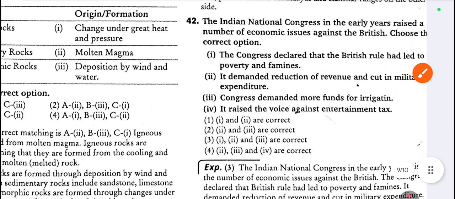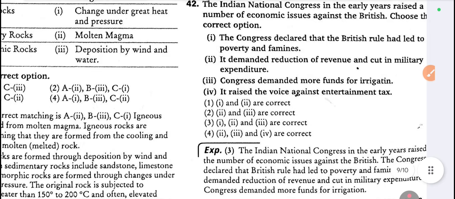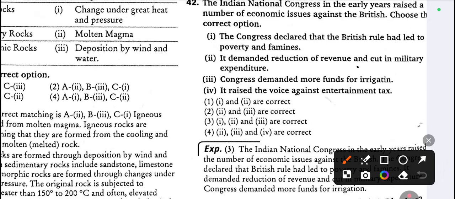42. The Indian National Congress in the early years raised a number of economic issues against the British. Choose the correct option. The answer for this one is option 3. One, the Congress declared the British rule had led to poverty and famines. Correct. Second, it demanded a reduction of revenue and cut in military expenditure. This is also correct. And the third one, Congress demanded more funds for irrigation. This is also correct.